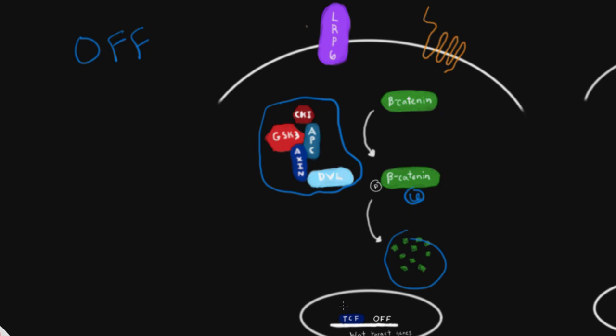So what ends up happening? We get these co-repressors that bind to TCF transcription factors and prevent the transcription of these genes. Some other proteins of interest make their debut here, namely axin, APC, and DVL, or disheveled. We're going to talk about this more in the on state.